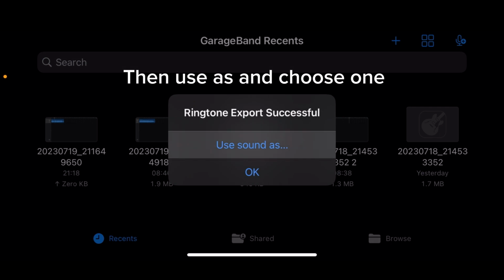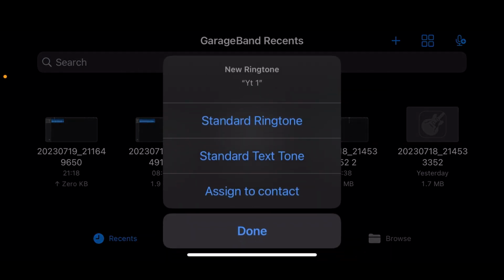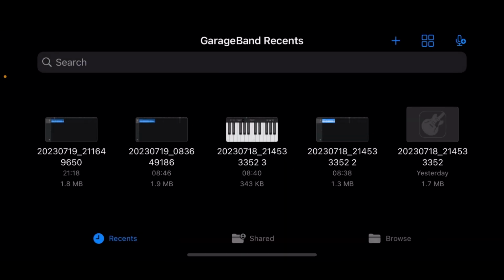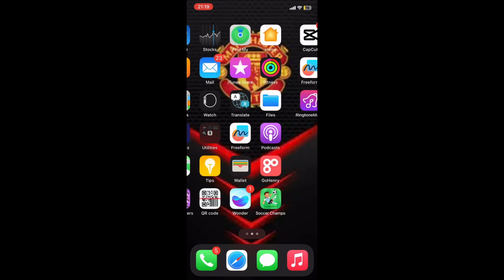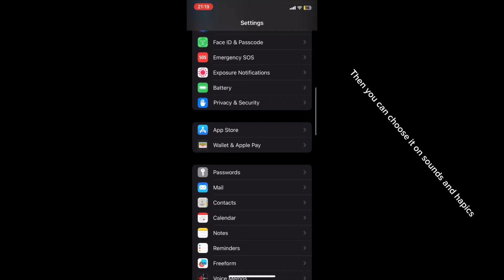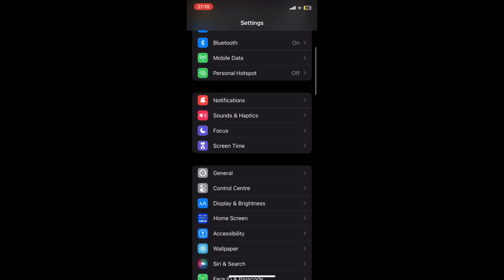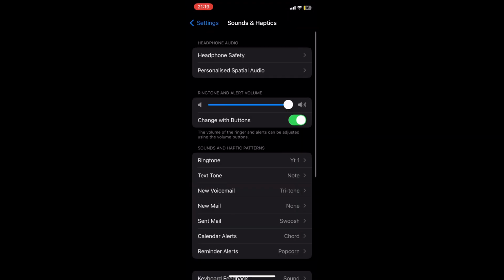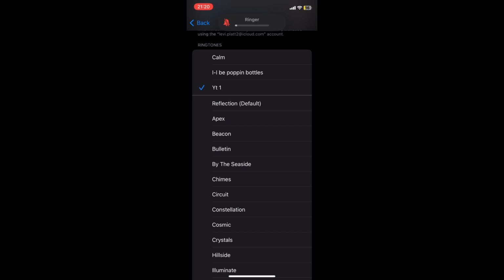Then use as and choose one. Then you can choose it on sounds and haptics. You're done.